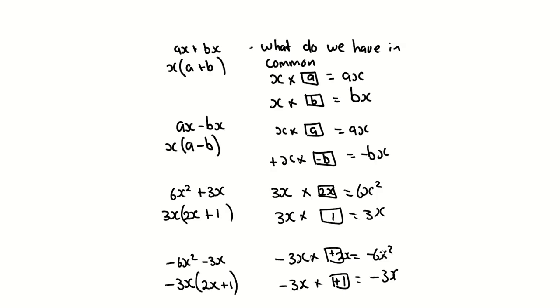The next thing is your basic factorization. If I have a to the power of x plus b to the power of x, your first thought is, what do they have in common? If two terms have something in common, we can factor it out. They have x in common. So you'll ask yourself, x multiplied by what is your first term, and x multiplied by what is your second term, right?